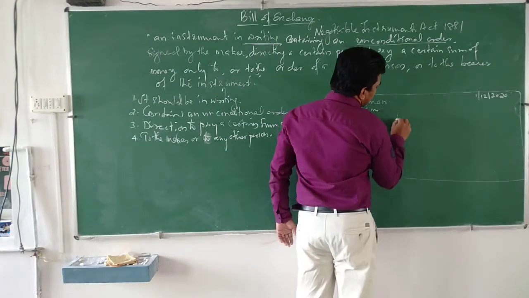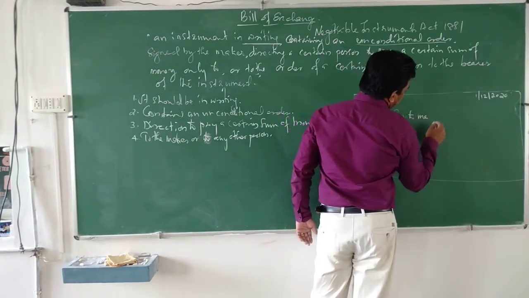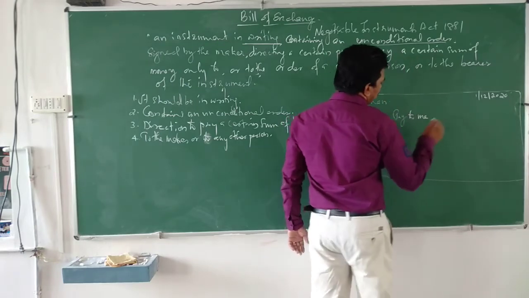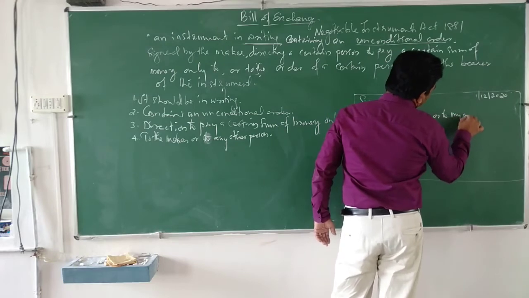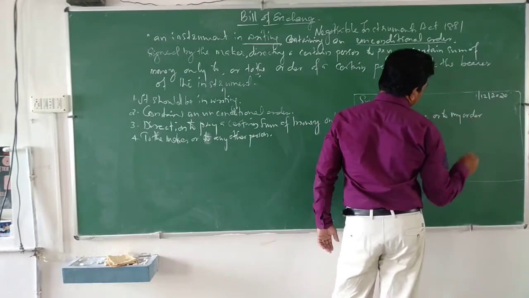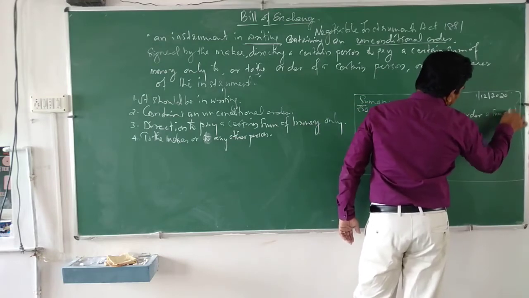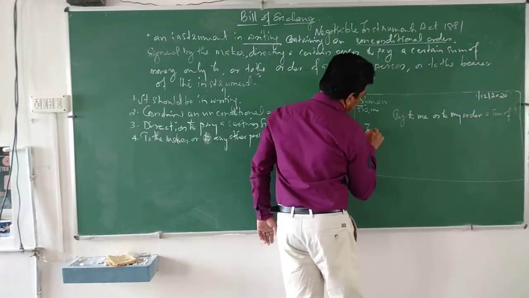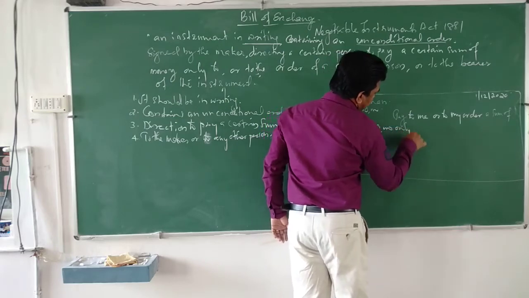And writes here, pay to me or to my order a sum of rupees 50,000 only.